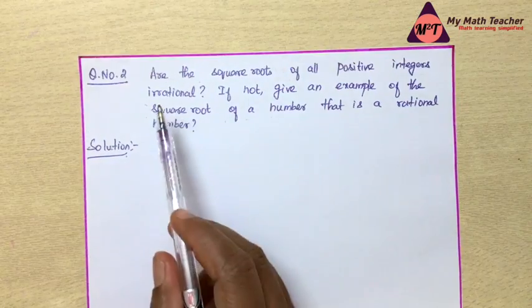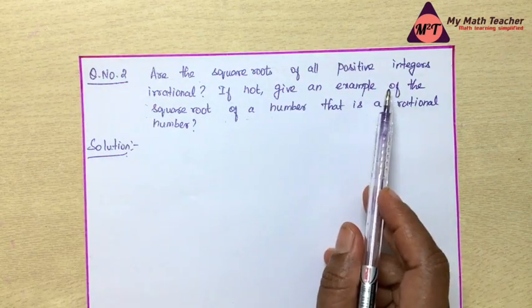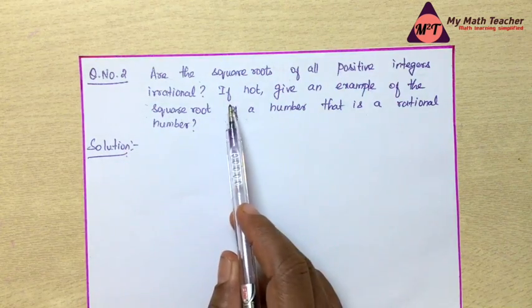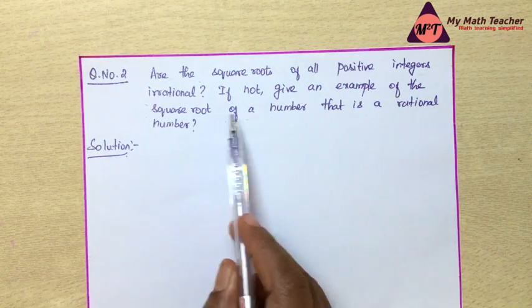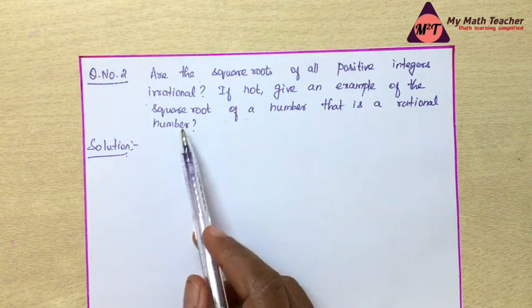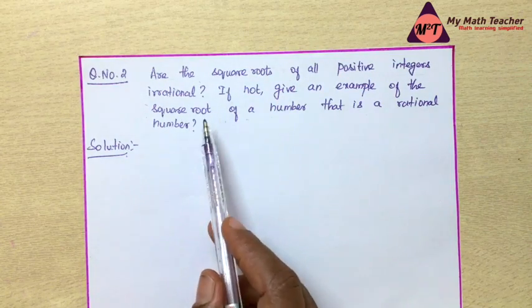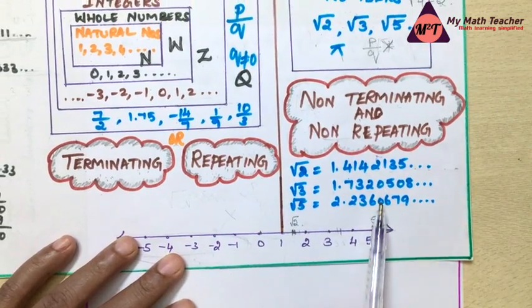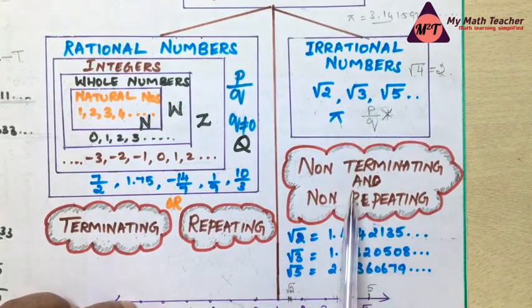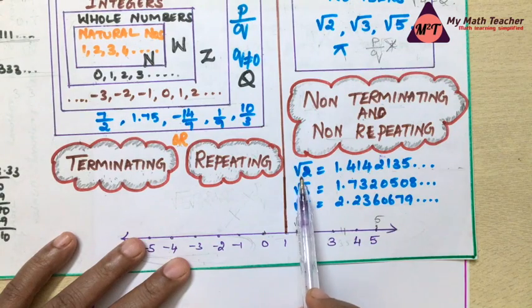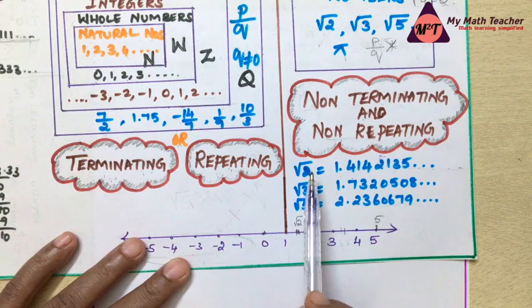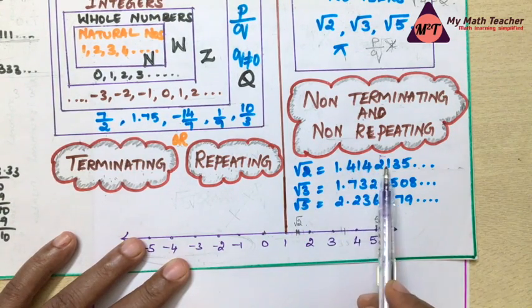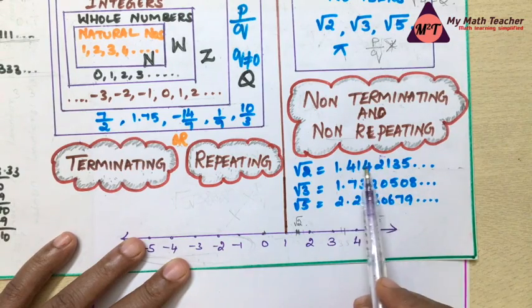Question number 2: are the square roots of all positive integers irrational? If not, give an example of the square root of a number that is a rational number. Here the answer is clear: no. Let me explain with this real number chart. Under the irrational numbers, the first example taken here is root 2. We know 2 is a positive integer. The value of root 2 is 1.4142, and it keeps on going.